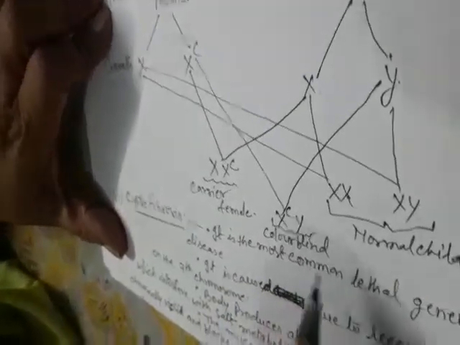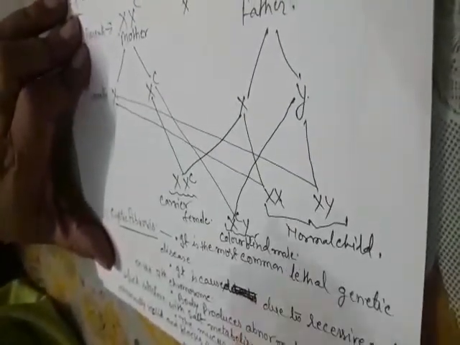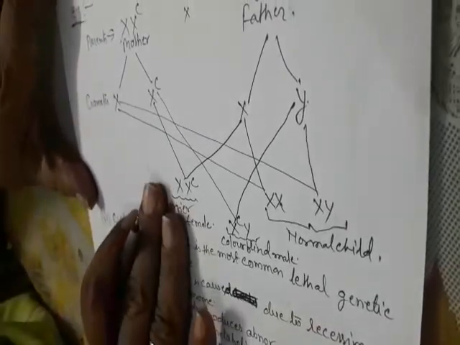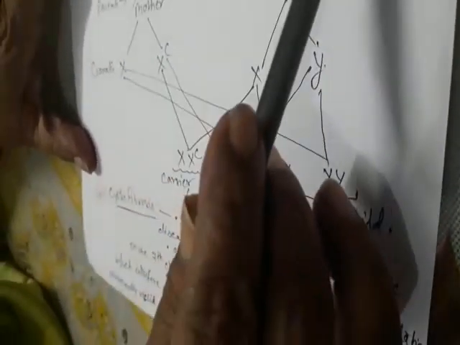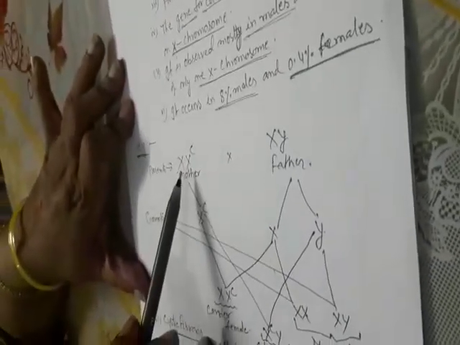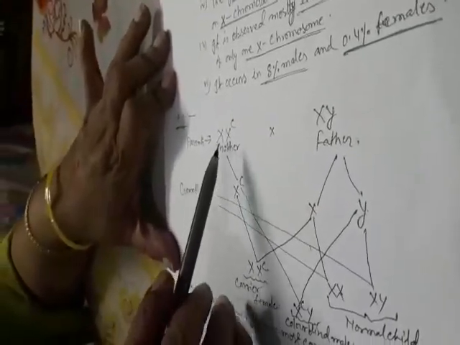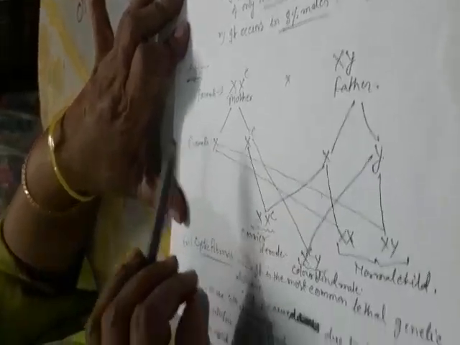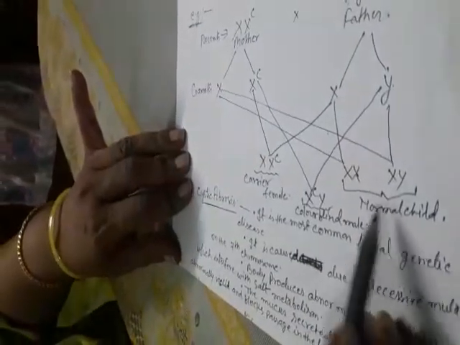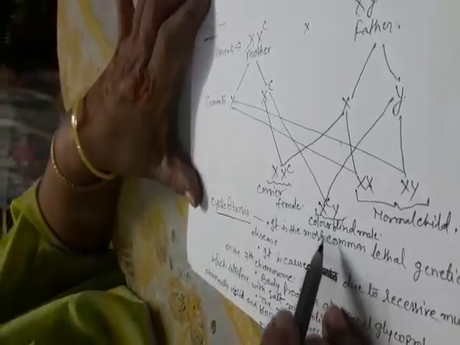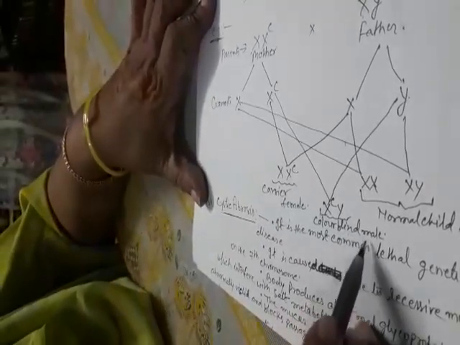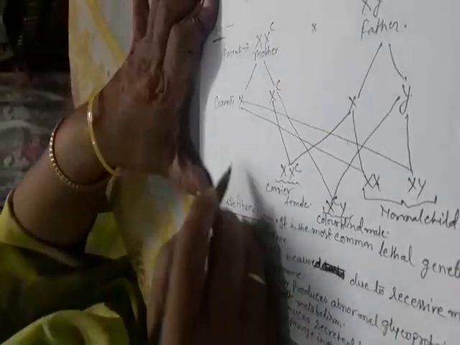So it is clear to see 8% males and 0.4% females, and color blindness is present especially on the X chromosome. So a man has only one X chromosome. So this production shows the color blind male child is produced. This is the progeny.